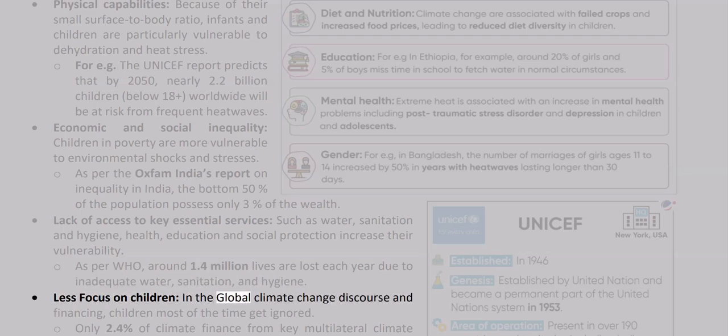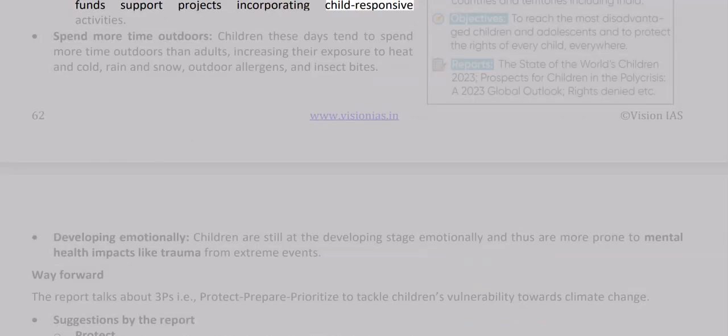Less focus on children. In the global climate change discourse and financing, children most of the time get ignored. Only 2.4% of climate finance from key multilateral climate funds supports projects incorporating child-responsive activities. Spend more time outdoors. Children these days tend to spend more time outdoors than adults, increasing their exposure to heat and cold, rain and snow, outdoor allergens, and insect bites.